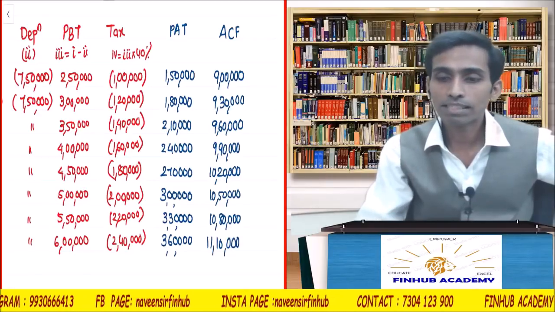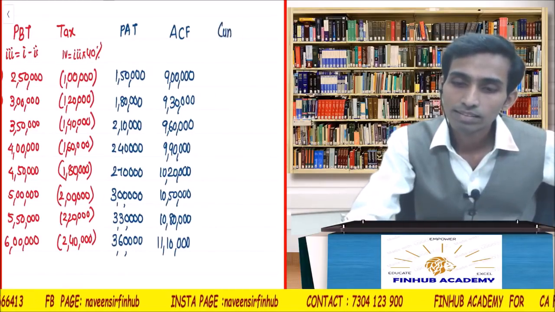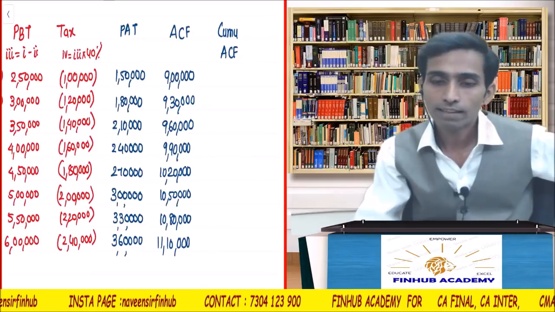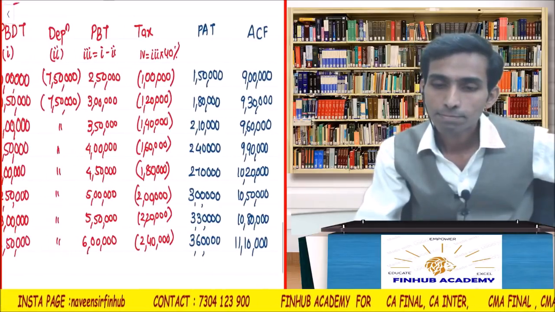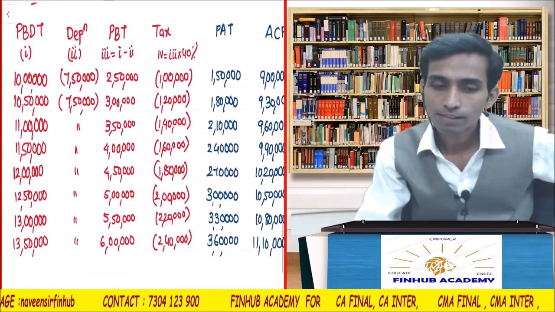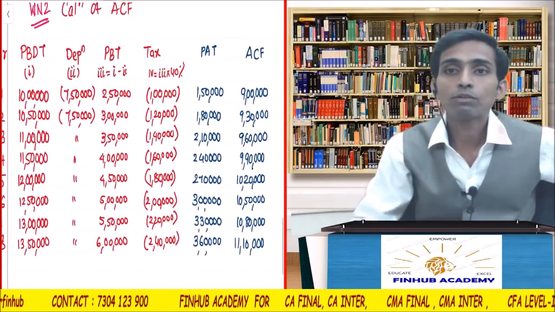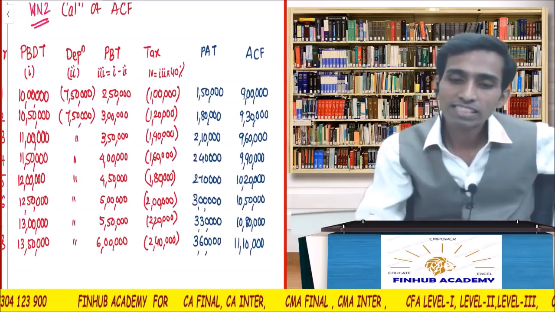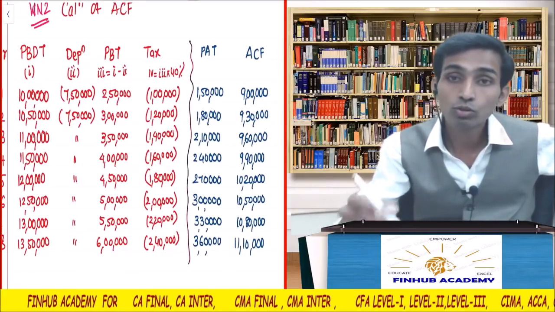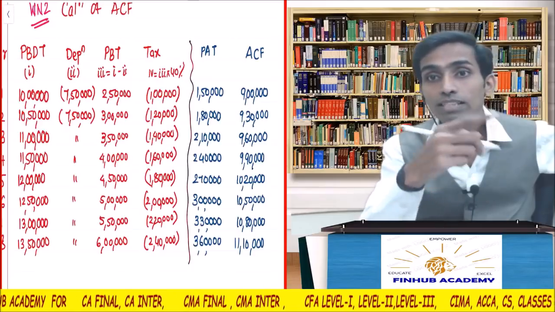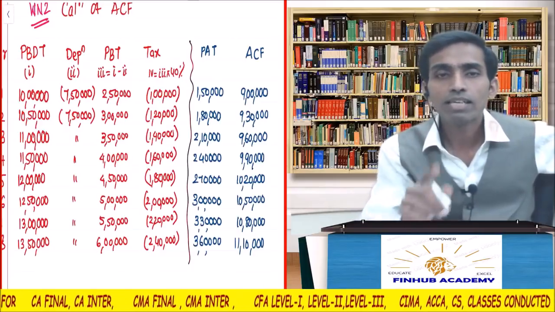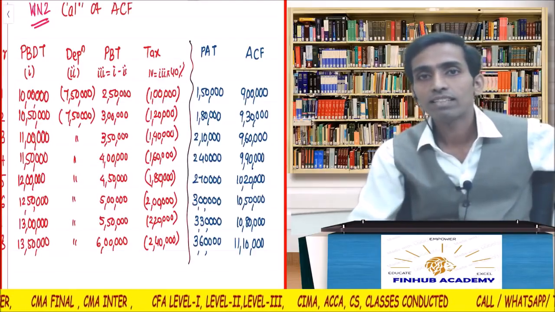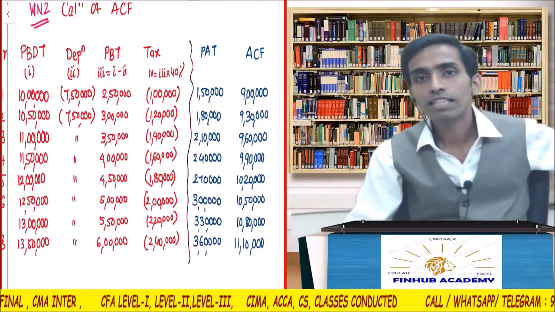So cash flows are uneven. We have to calculate the payback period. So I will take cumulative payback period. Let me teach you one more trick. Listen. The easiest way to calculate the ACF, please listen carefully. Once you reach this tax column, no need to do the PAT column. See what happens: you calculate the PAT, then you add depreciation. I will tell you the easiest way. PBDT minus tax, check, it should match with ACF. Shortcut, PBDT minus tax, it should be ACF, check.